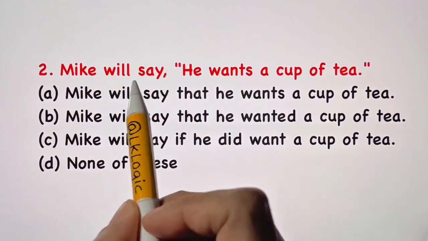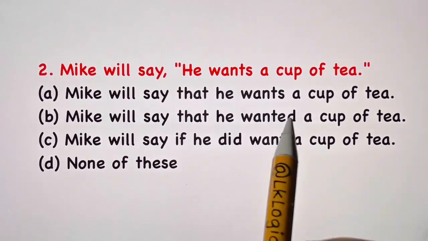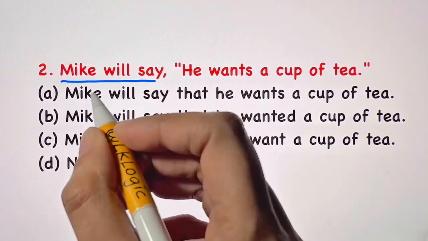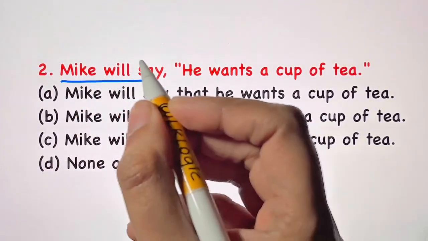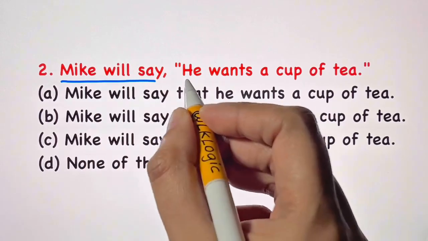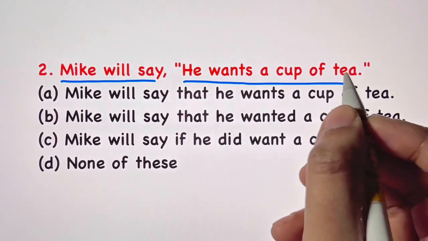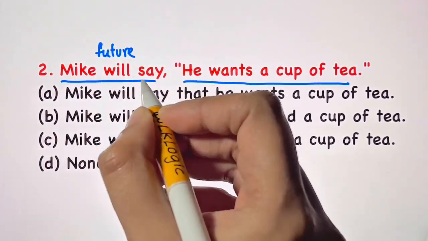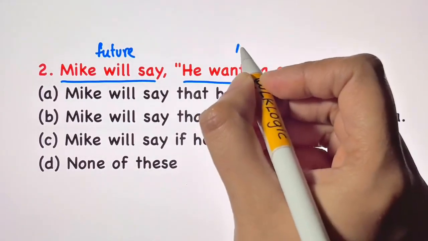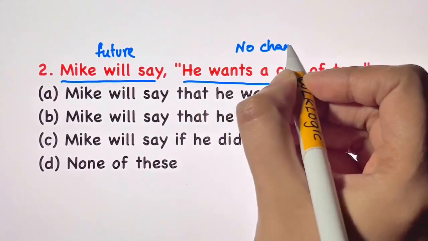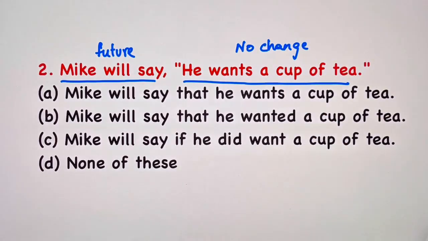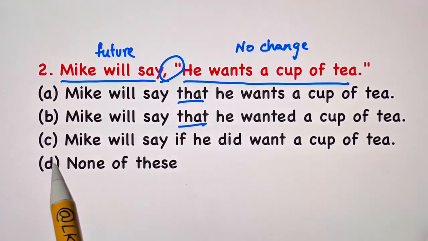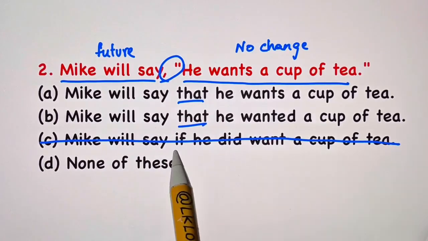Number 2. Mike will say he wants a cup of tea. Remember, this is the reporting verb. If the reporting verb is in present tense or future tense, the sentence in the reported speech will not change. The inverted commas will change into "that." So let's strike off C because it has "if" in it.